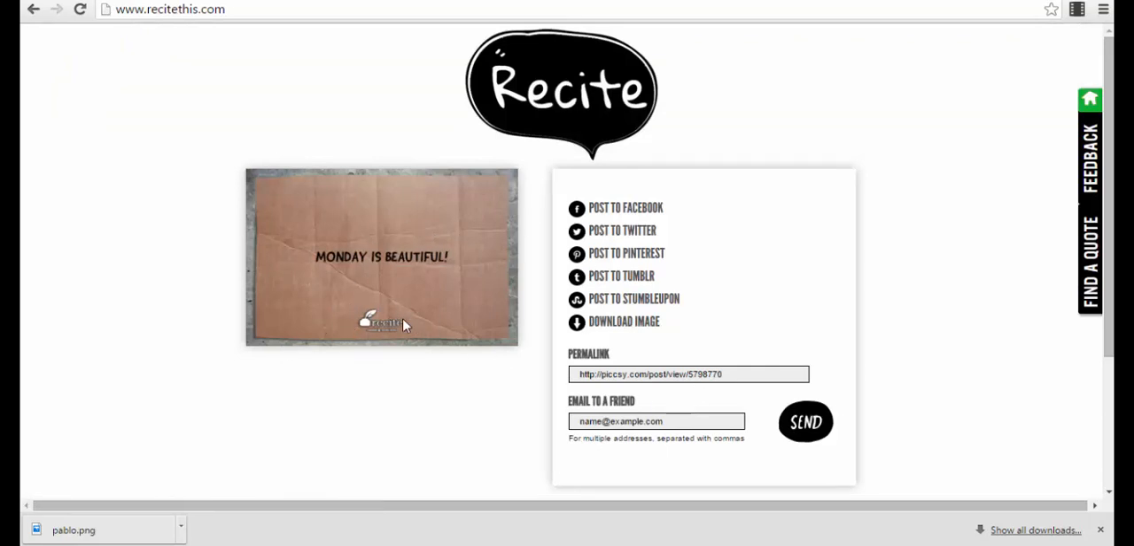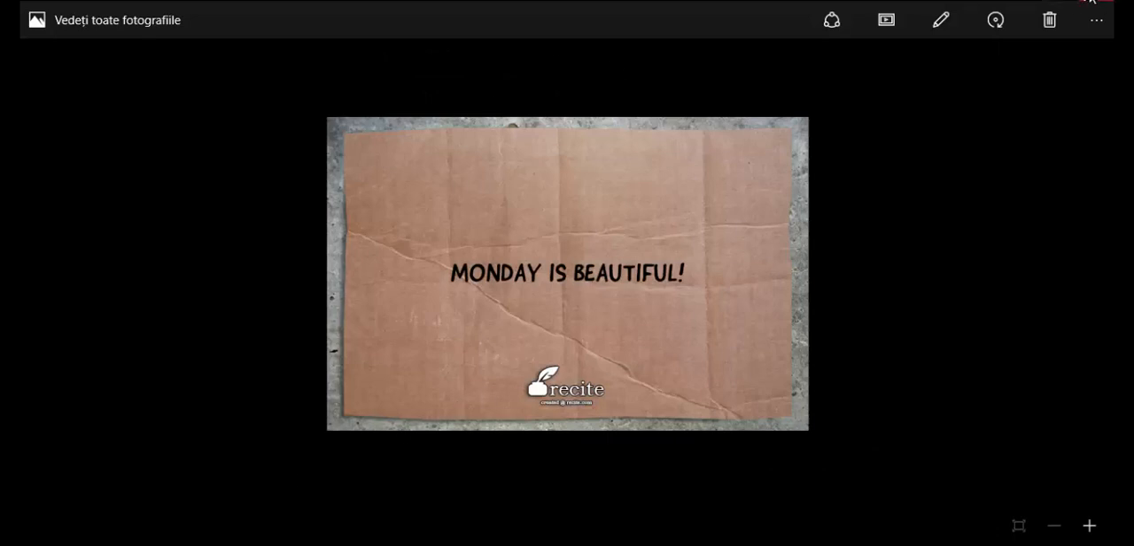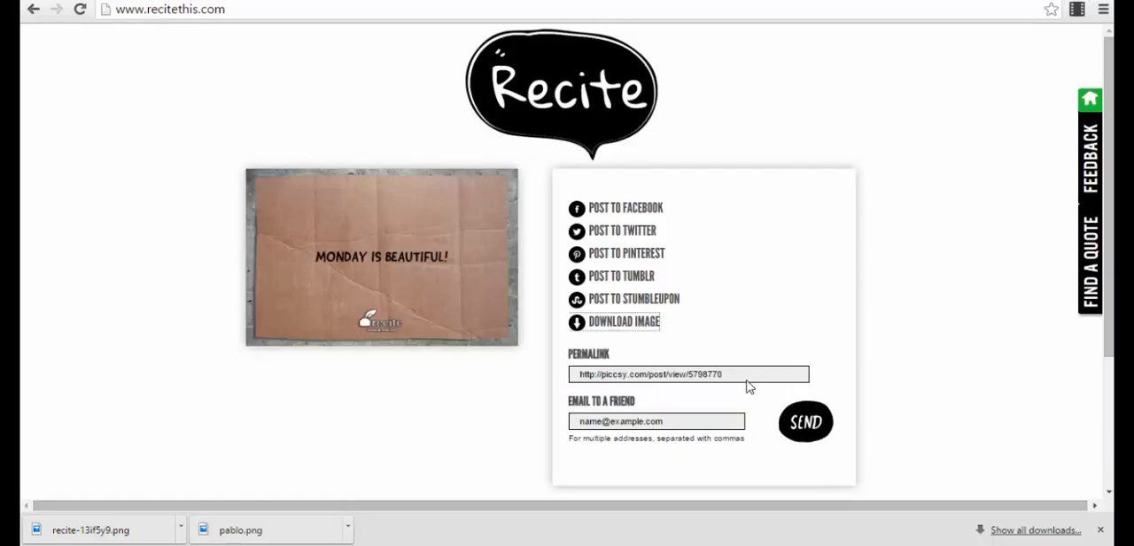You will just have the logo here, so that's not very nice, but for some posts you can use this because you can create some very cool stuff. Then you can post it directly to Facebook, Twitter, Tumblr. You can download your image, for example, directly like this. This will be your image, so it's actually very nice. You can send it to a friend. You have a permanent link, for example, if you just want to use the link to upload the photo and so on. So it's actually a very simple to use app.